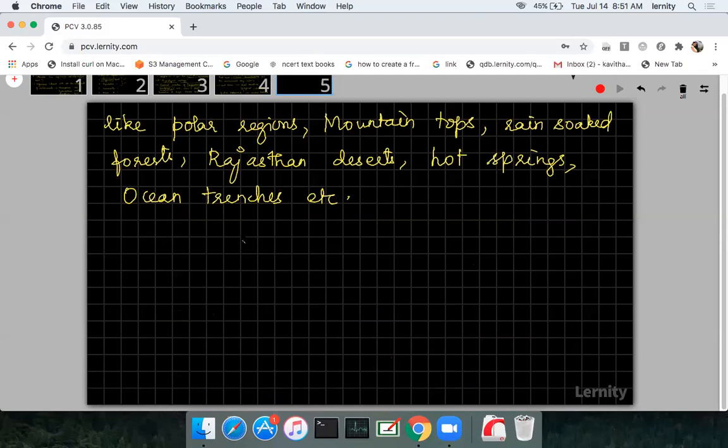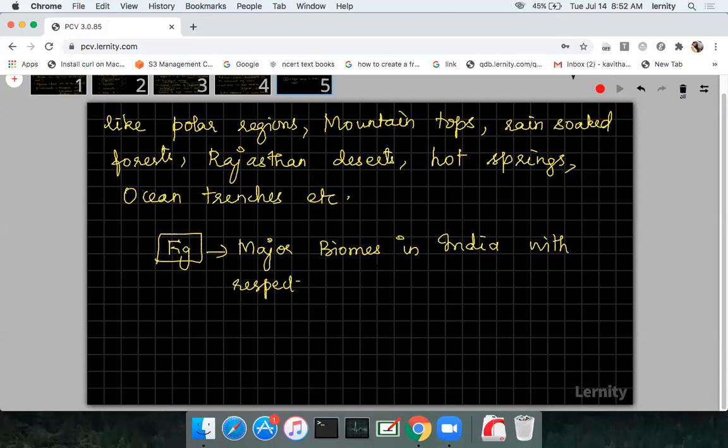So you can just refer to this figure. I will just write down the heading. Later you can discuss this figure in your NCERT. These are said to be the major biomes in India. What are the major biomes in India with respect to